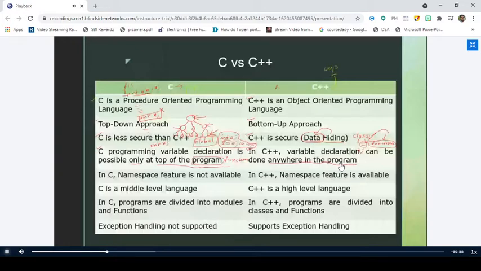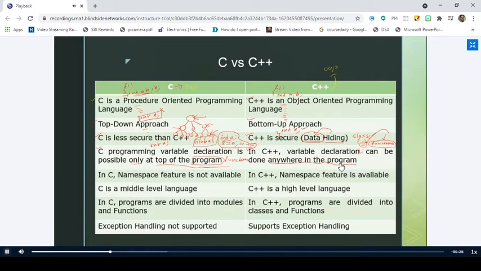We have a function f, and we have some variables int a comma b, and we have written some 100 lines. And now you require one variable to be declared, int x. Yes, you can declare a variable like this. This is perfectly accepted in C++. So this is one more advantage we have in C++ when compared to that of C. Is it clear?